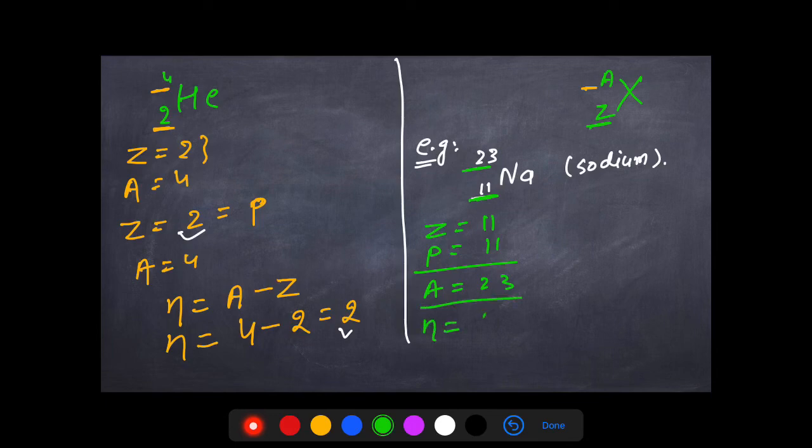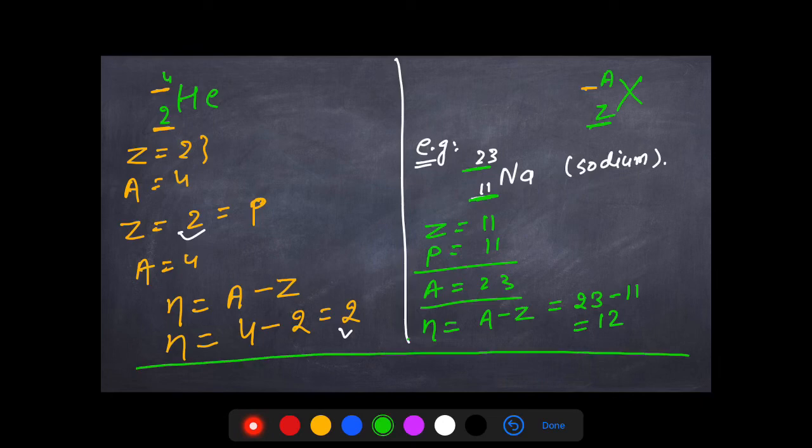The unit will be AMU, remember? Now, if I tell you to find the number of neutrons in sodium, what will you do? You will simply use this formula, atomic mass minus atomic number, equals 23 minus 11. That means sodium has 12 neutrons. Fine? Okay. So that's all for this particular lecture.